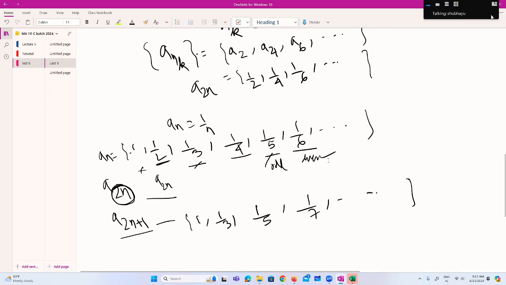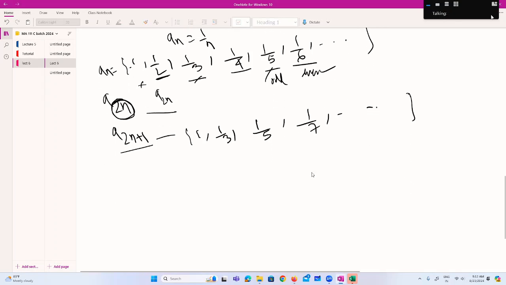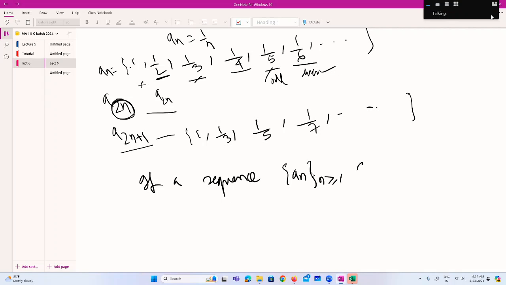Yes, sir. So if a sequence a_n converges to L, then what will happen for the limit of the subsequence?